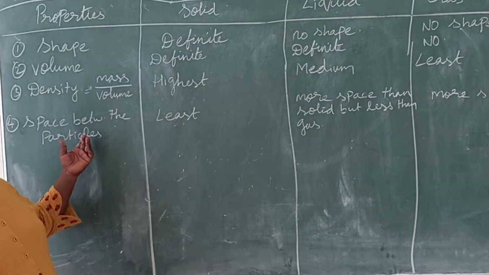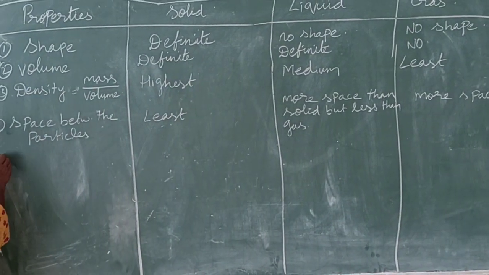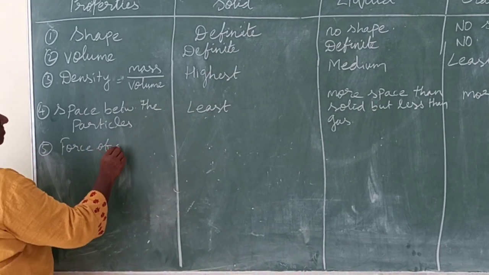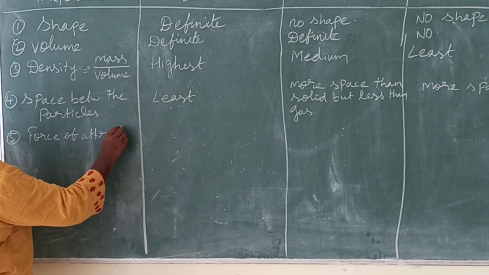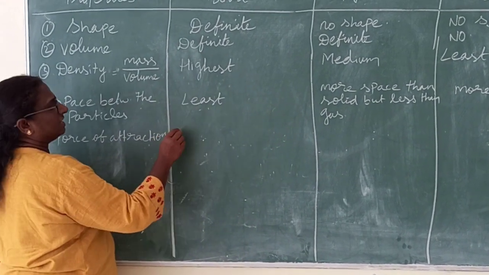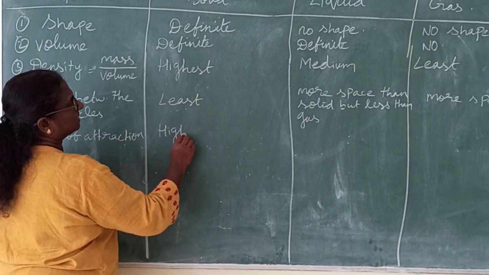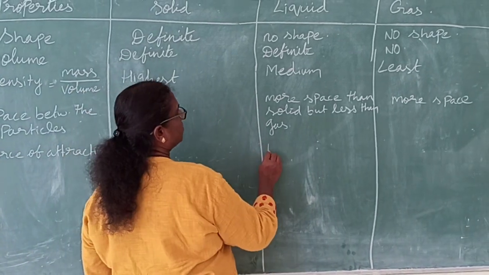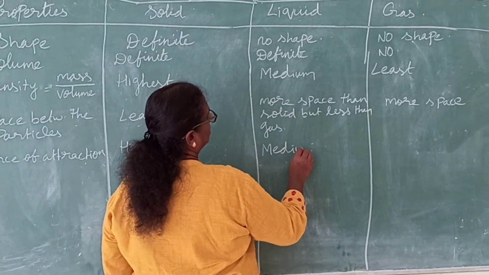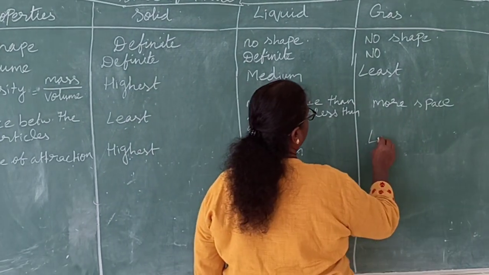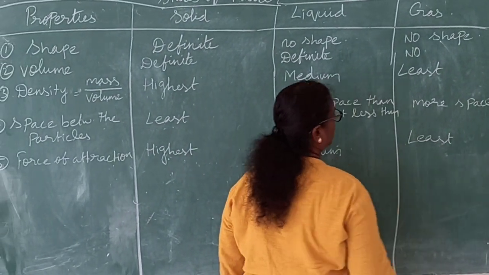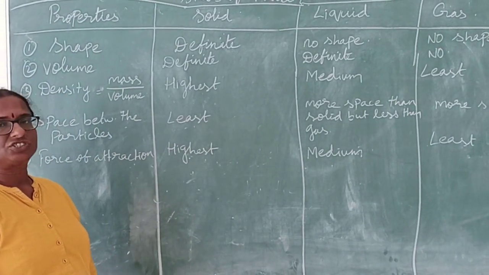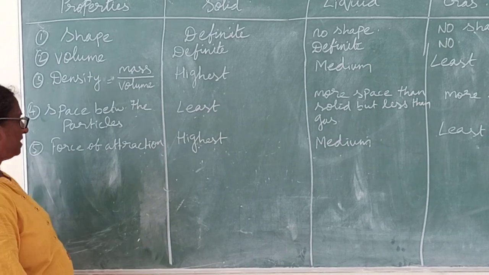Now, next point is force of attraction between the particles. Force of attraction here is highest. The particles have the highest force of attraction between them. Here they have medium force of attraction and here they have the least force of attraction. Otherwise you can say they have very less force of attraction, or even negligible.